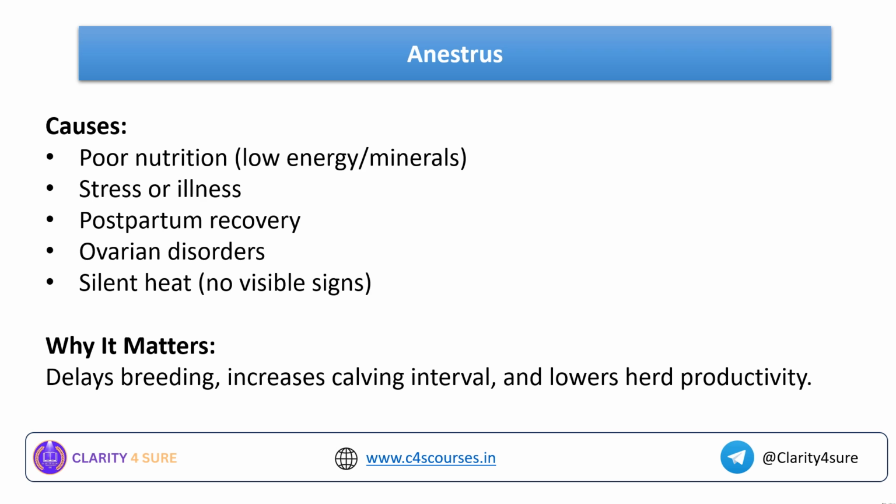Only when a farmer knows about the anestrus cycle of the livestock he or she is herding, can they take an informed decision about the health of the livestock, followed by the breeding. Everything is related. So that is why anestrus becomes very important.